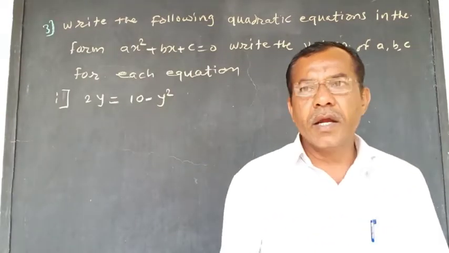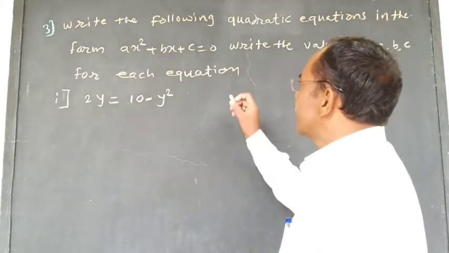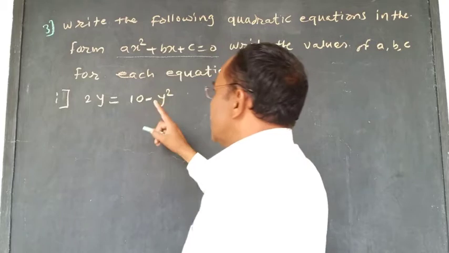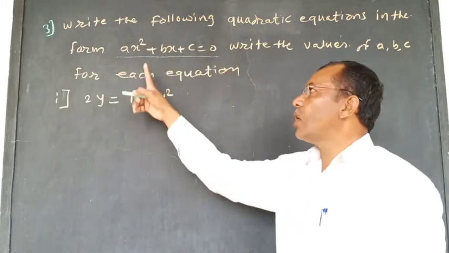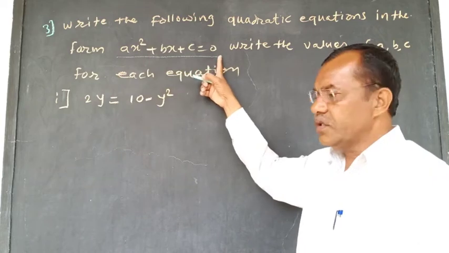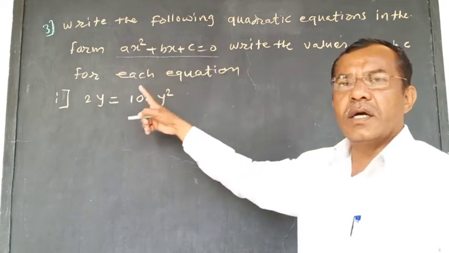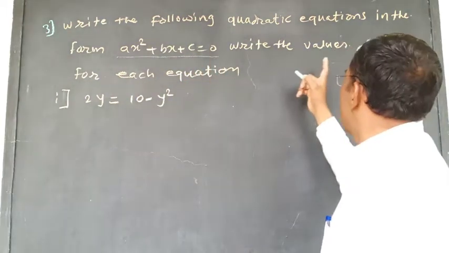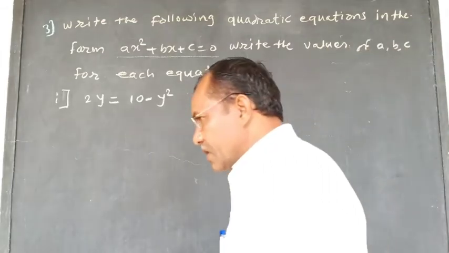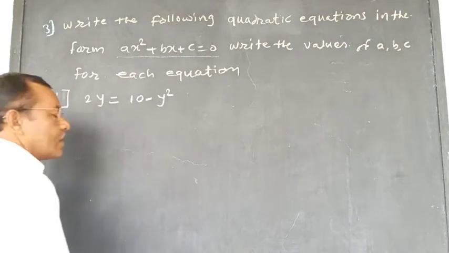Then it is a general form, boys. Here it is a general form and we have to write this equation in the form of ax square plus bx plus c is equal to 0, and then we have to write the values of a, b and c here. Therefore see this equation here first.